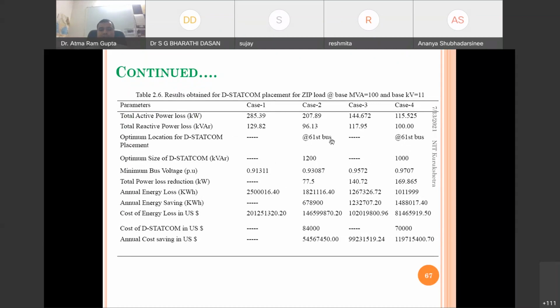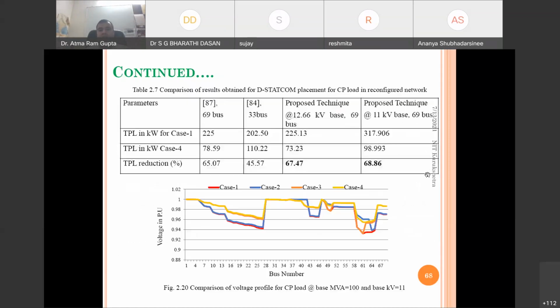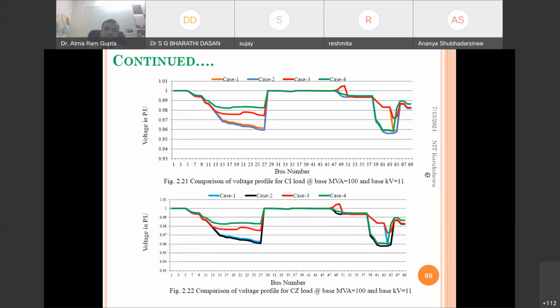So all the methods are suggesting that if we are doing both reconfiguration as well as D-STATCOM allocation, losses will be reduced more compared to earlier. Okay, so in base case it is 285, and if we are allocating both, the losses are reduced up to 115. Okay, so other related advantages will be there. Voltage profile will be enhanced, and there really is an enhancement in annual cost saving.